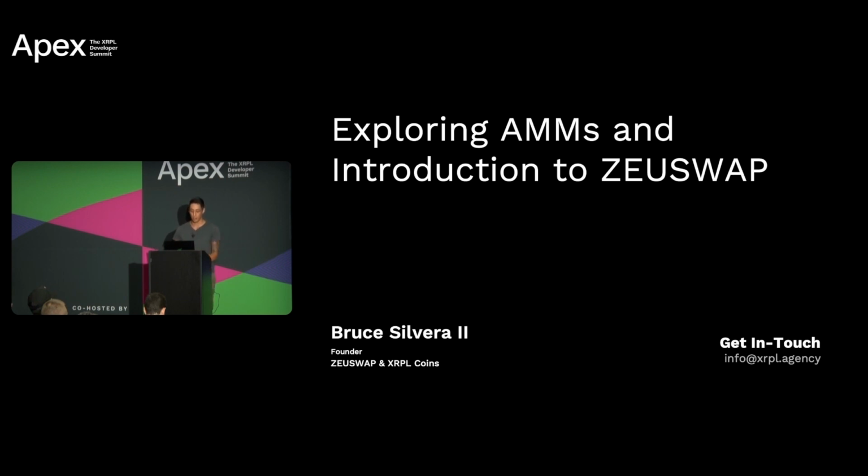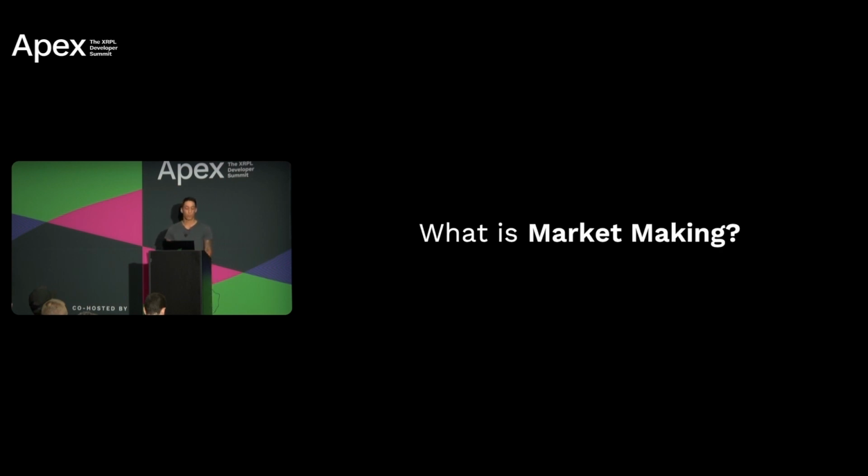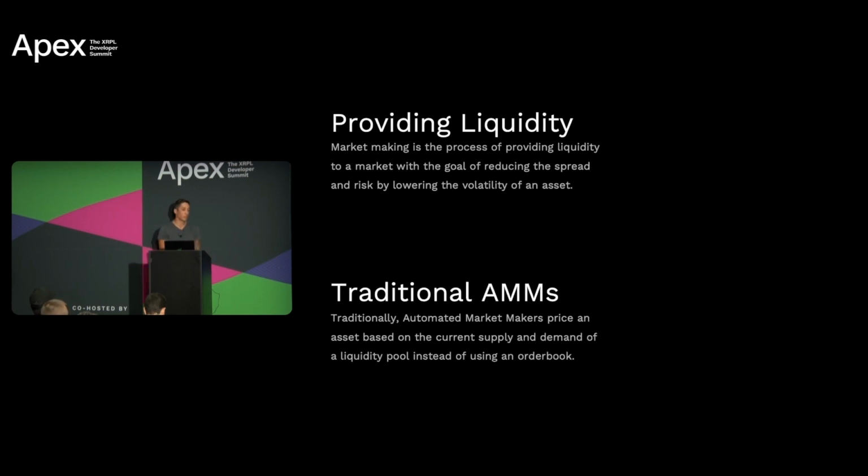So let's get started. What is market making? Market making is the process of providing liquidity to a market with the goal of reducing the spread and risk by lowering the volatility of an asset. Now, traditionally, AMMs, or automated market makers, price an asset based on the supply and demand of a liquidity pool instead of the use of an order book.